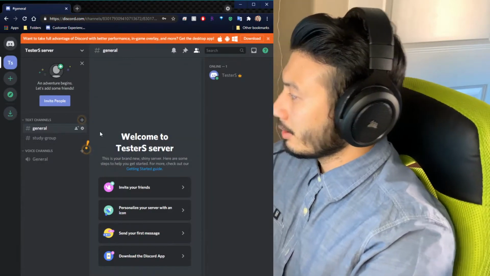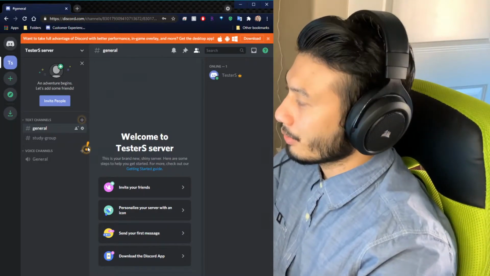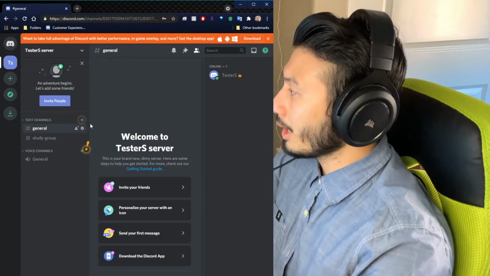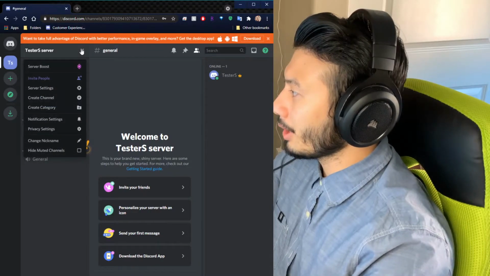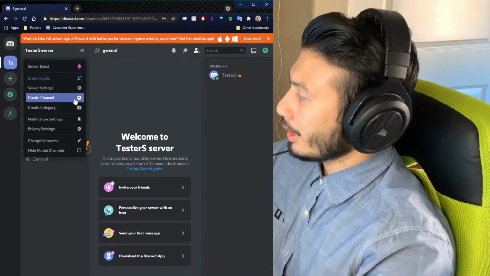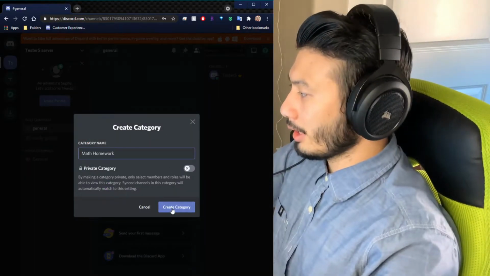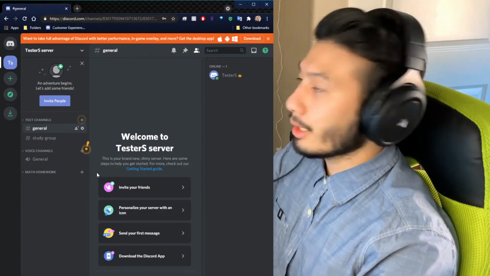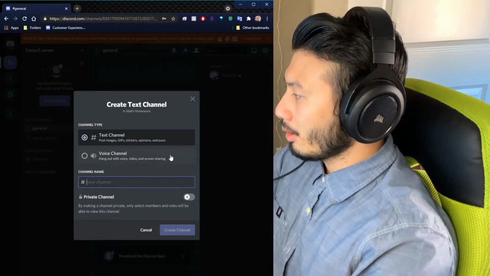Right here, this is just the bare bones of what they give you when you start creating your own server. If you want to get things organized, you can right click over here, or you can come up here and click create channel or category. You'll click create category, and then there won't be anything in it, so you'll have to click this little plus button that says create channel, create text channel, or create voice channel.